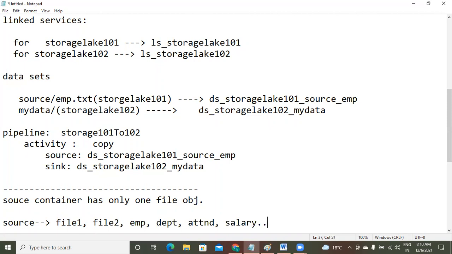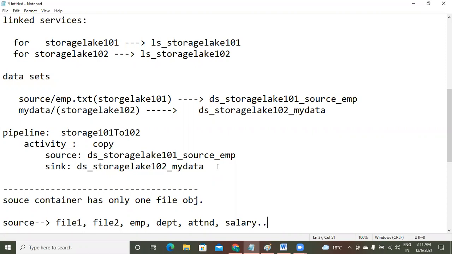Think that I have 100 files. But using the copy activity, you can select only one file. But your task is like this: move the entire container, including all the files. At the same time, some unwanted files are there, and you don't want those. Suppose I have 100 files, I cannot create 100 pipelines.